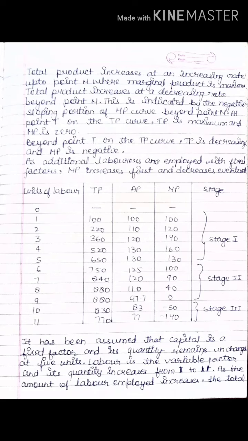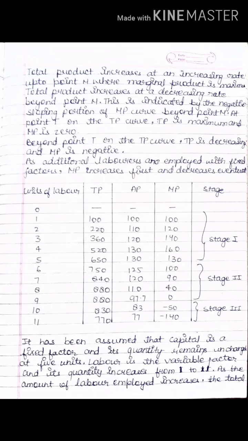Now beyond point M, at point T on the TP curve, TP is maximum. And when TP is maximum, what is the condition of MP? It is 0.